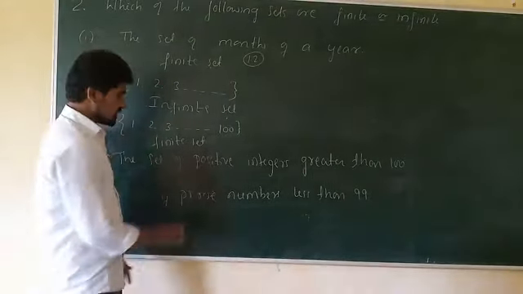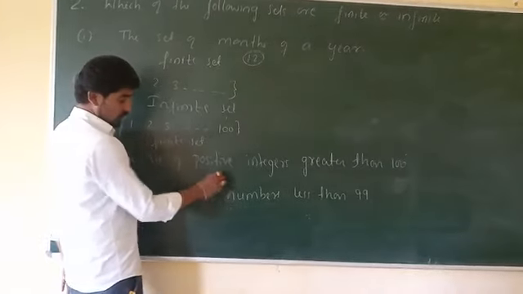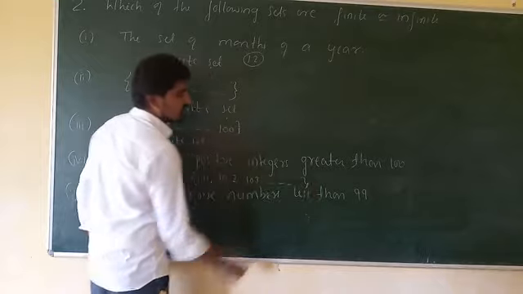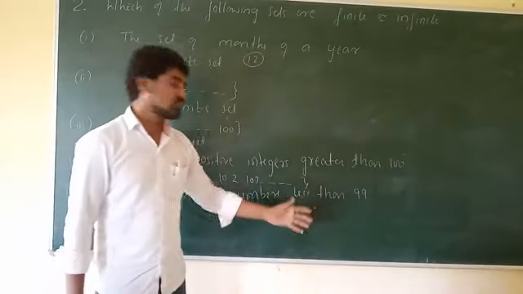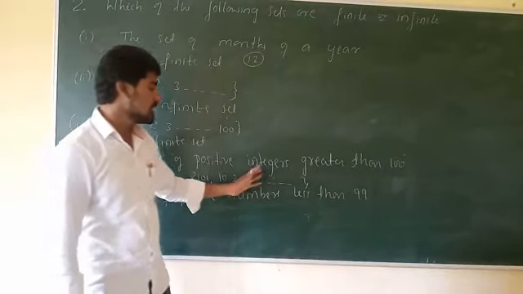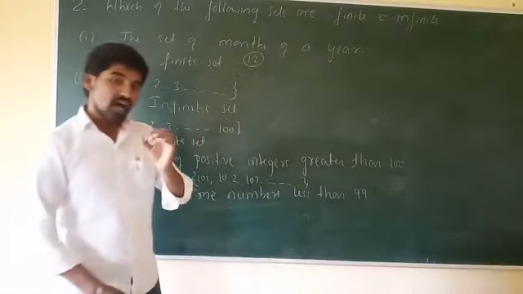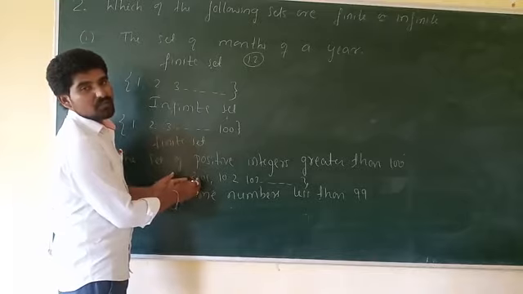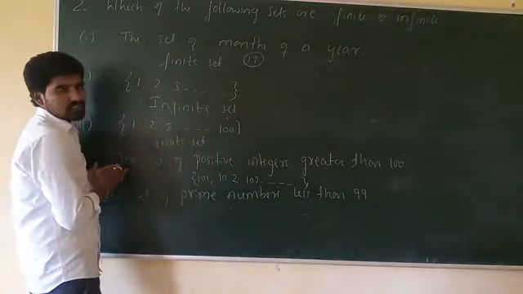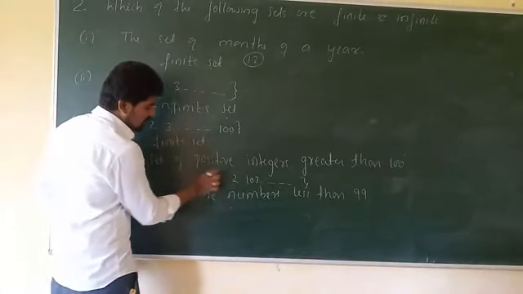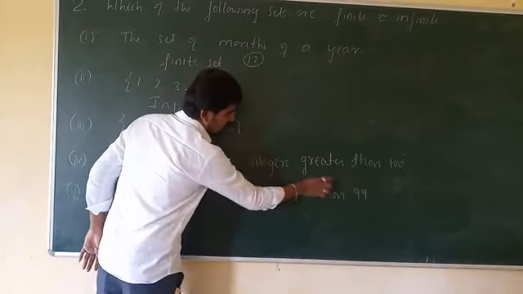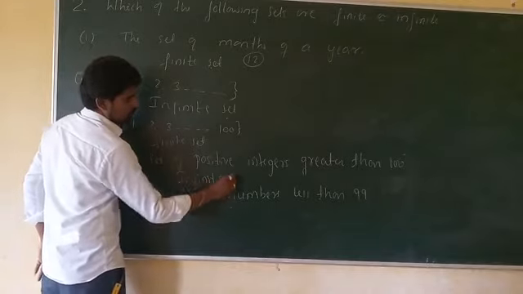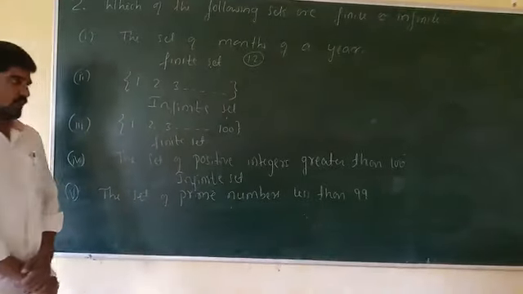The first number starts from 101, 102, then 103 up to 1 lakh, 2 lakh, 3 lakh. These are also positive integers which are greater than 100. We are not sure about the number of elements present in the fourth set. Therefore the fourth set is also an example of an infinite set. Hope all of you understand.